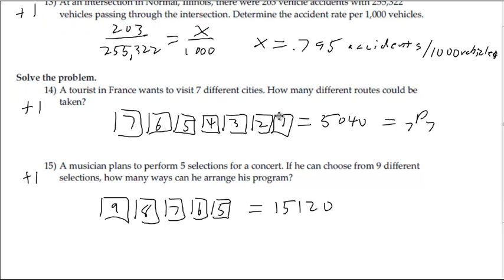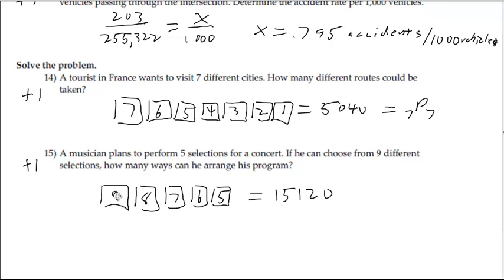A tourist, how many different routes could be taken? So there's essentially how many cities are there to choose from? The first 7, and then that one's gone, so now there's only 6, and then 5, and 4, and 3, and 2, and 1. You multiply those out, which is the same thing as permutations, and that's 5,040. And then if you've got 9 songs to choose from, and I'll pick 5, so there's 9 to choose from, then 8, then 7, 6, then 5, and that's all we're playing is just 5 songs, so that's 15,120.